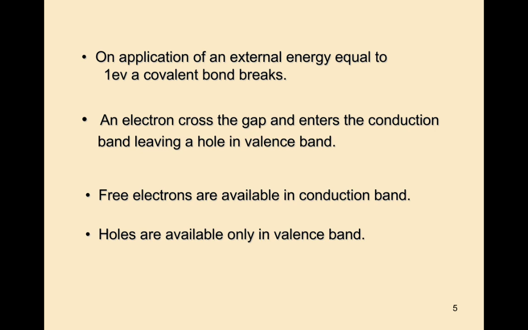So how does the covalent bond break? By applying external energy, approximately 1 electron volt, to the semiconductor, the covalent bond breaks. Due to that breakage, the electron in that bond enters the conduction band, leaving a hole in the valence band. So in the valence band only holes will exist, and in the conduction band free electrons will exist.